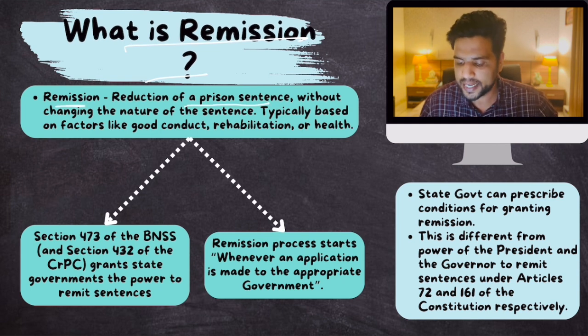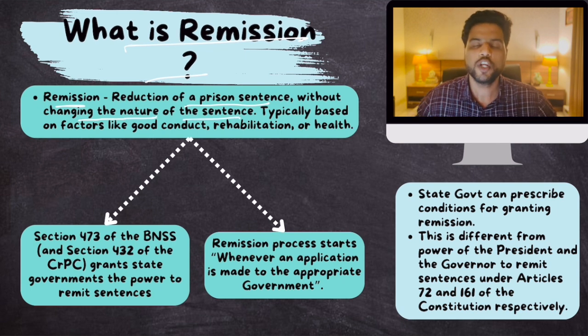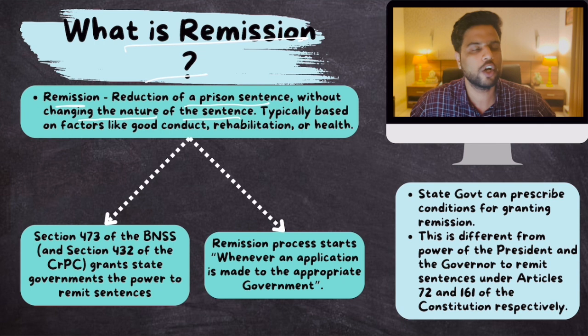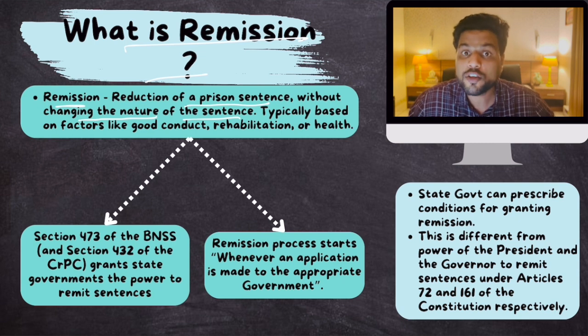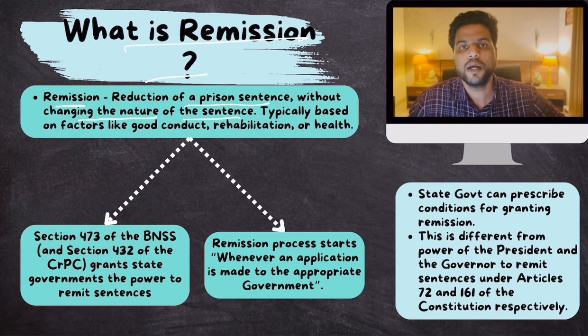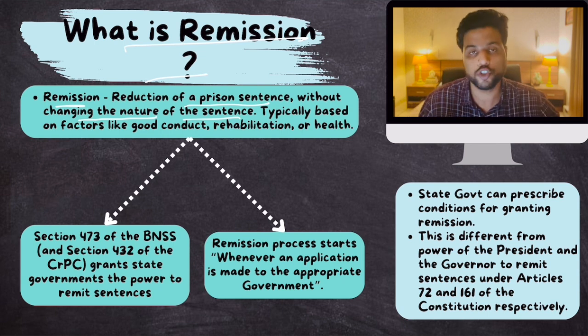Reduction of a prison sentence without changing the nature of the sentence. Okay, so let's suppose someone got the punishment of 10 years imprisonment, but he was let off. He was released from the prison after 7 years. He did not have to serve 3 more years. Then we'll say that his sentence of 10 years was remitted by 3 years. This is what we mean by remission.